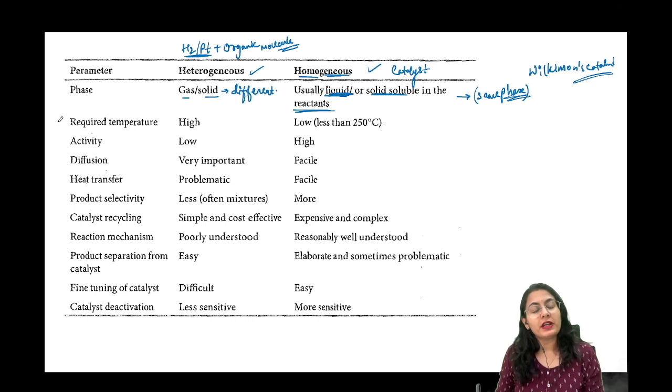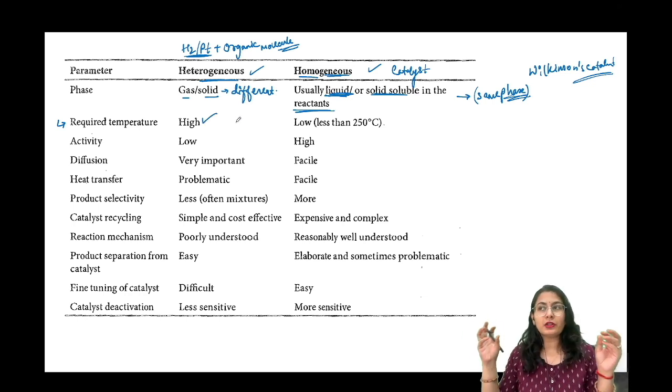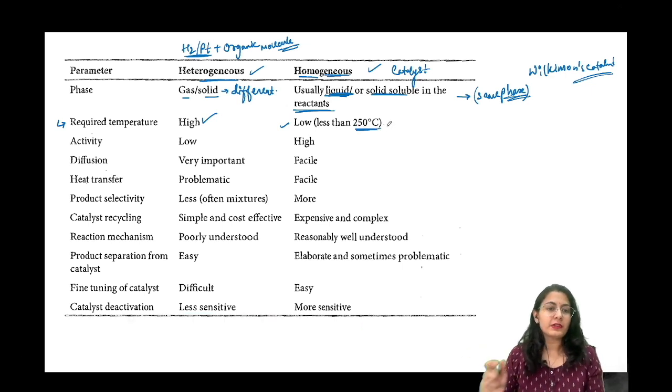What are the important points that we have to understand? Heterogeneous catalysis always has to take place at a higher temperature, because we want two different phases to react with each other. That requires a higher temperature. However, homogeneous catalysis requires low temperature, already in the same phase, less than 250 degrees centigrade. It is usually less than that. Activity is low for the heterogeneous catalyst and very high for the homogeneous catalyst. Diffusion is very important.